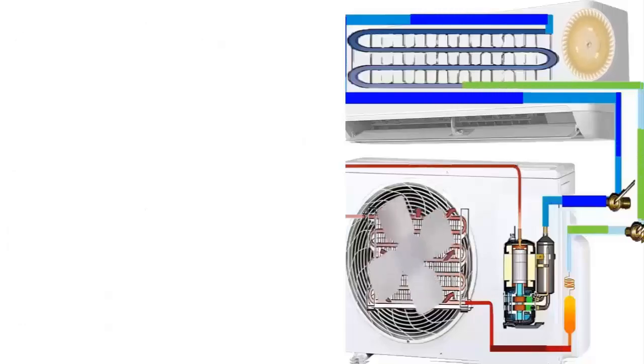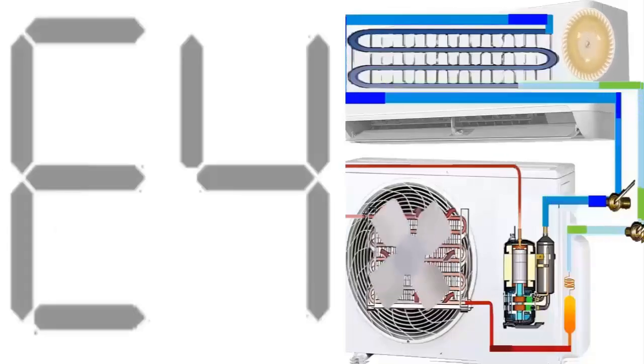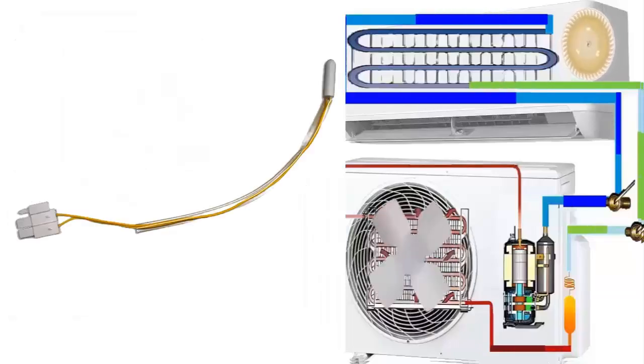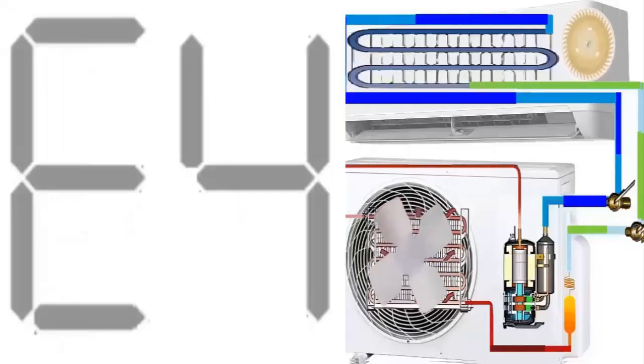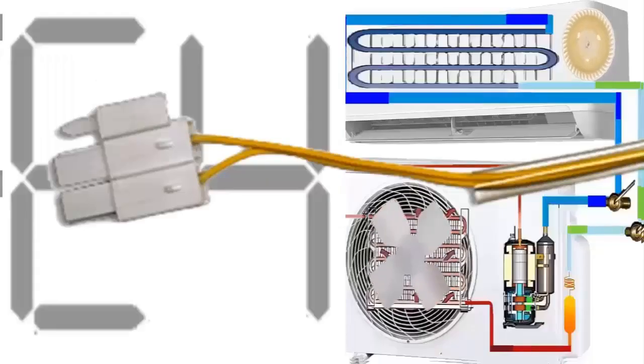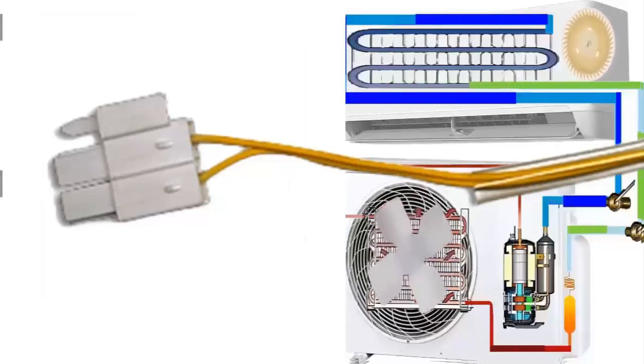5. Check the correct positioning of the sensor on the compressor's thin pipe and inspect the condition of the cables. Ensure that the cables connecting the sensor to the control board are in good condition. 6. If the error persists, turn off the unit, disconnect the sensor, clean the connections, and reconnect it. Then, turn the unit back on and check if the error persists.